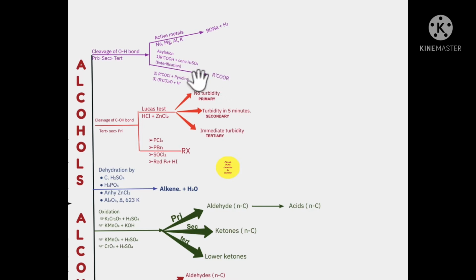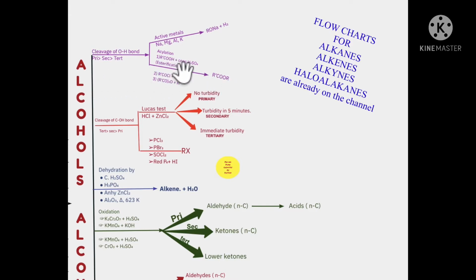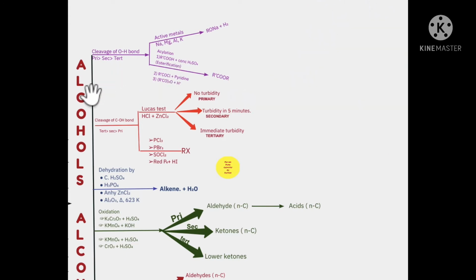This reaction of esterification takes place in the presence of concentrated H2SO4. Why? Because the reaction of alcohols with carboxylic acids is a reversible reaction. So the products, that is your ester and water, can recombine to give you back the alcohol and the acid. So what are we going to do? We are going to take away that water from here by using concentrated H2SO4.